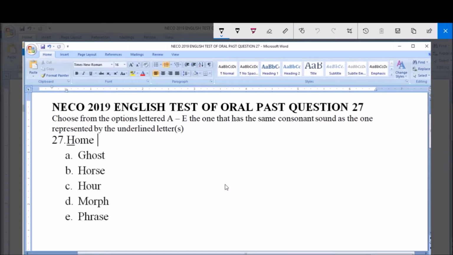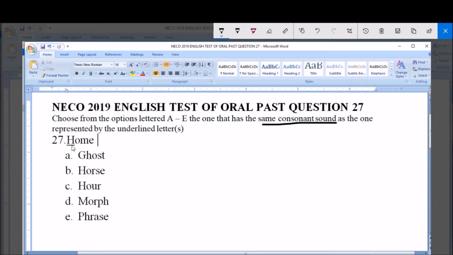Hello, good afternoon. Welcome. This is NECO year 2019 English test of oral, past question number 27. The same instruction is also applicable here, which says that we should look out for the word among the options that has the same consonant sound as in the given word, and the underlined letter here is letter H.